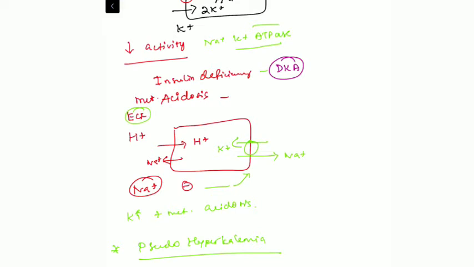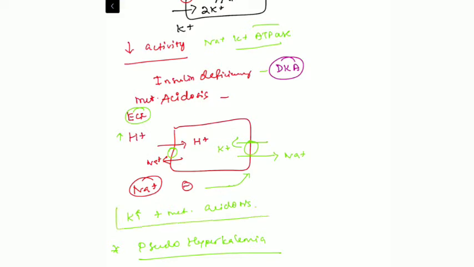Whenever there is a metabolic acidosis, there will be an excessive level of H+ in the extracellular fluids, which causes the activation of the hydrogen-sodium antiporter. So the sodium will be pumped out to the extracellular compartment, and there will be creation of a positive transmembrane potential in the extracellular compartment, which in turn inhibits the sodium-potassium ATPase activity. So this will lead to the accumulation of potassium in the extracellular compartment.